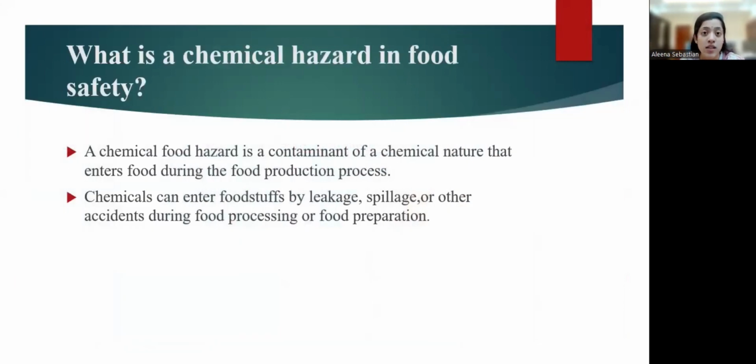So first we will learn the definition of a chemical hazard. What is a chemical hazard in food safety? A chemical hazard is a contaminant of chemical nature that enters the food during the food preparation process or food production process. It can enter the foodstuffs either by leakage, spillage or other accidents that happen during food processing or food preparation. So we will look into some cases of chemical hazards that have happened, so we can understand the importance of learning the possible hazards that can happen in the food industry, especially chemical hazards.